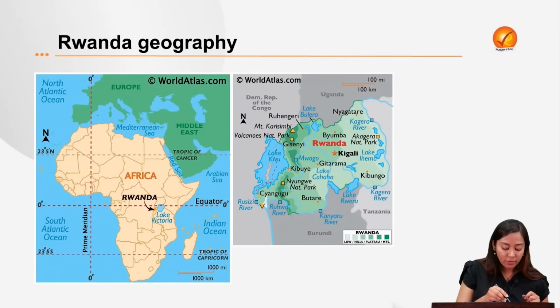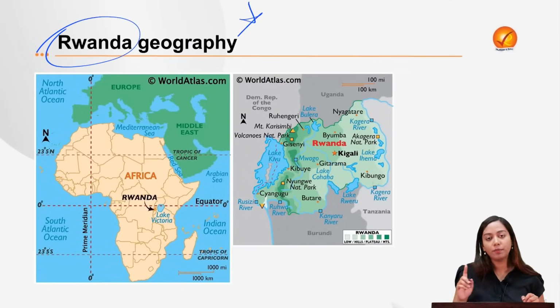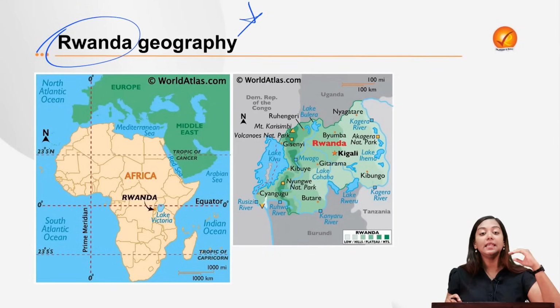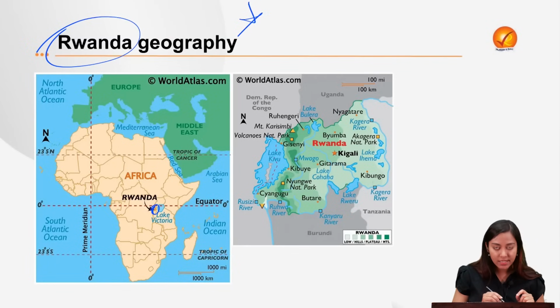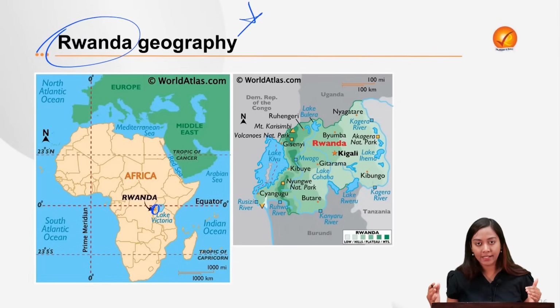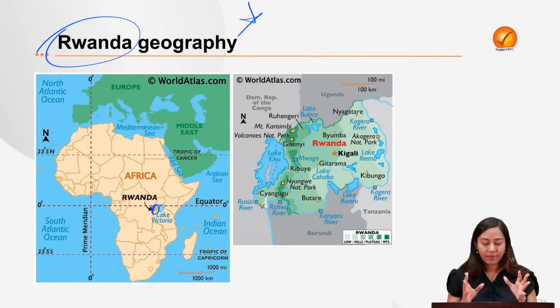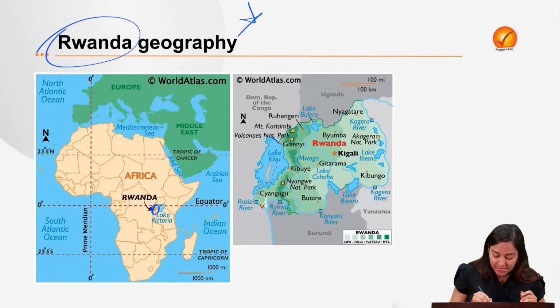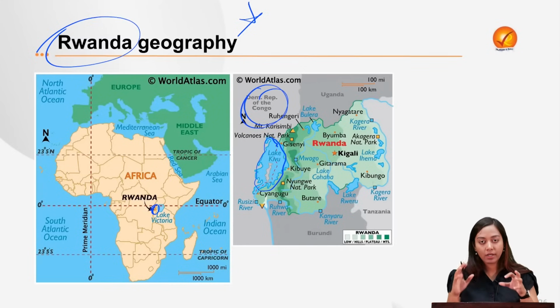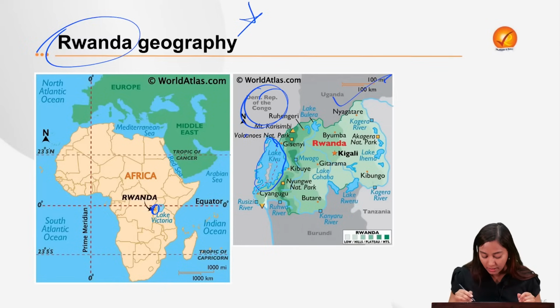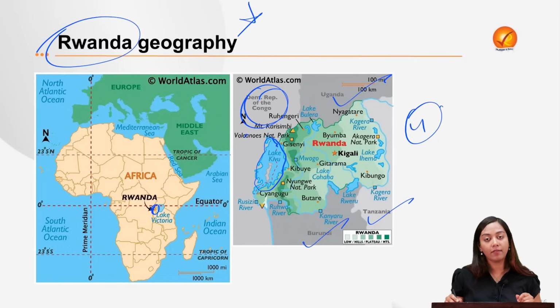Now talking about the geographical aspect, because this is very important from the UPSC point of view. Rwanda is an East African country lying below the equator. This is a country which is majorly mountainous. It has a lot of plateaus, a lot of hilly terrain and a lot of lakes. One such lake is Lake Kivu, which forms the natural boundary between the Democratic Republic of Congo and Rwanda. So naturally, what are the bordering countries? It's Congo, it's Uganda, it's Tanzania and it's Burundi. There are 4 countries neighboring Rwanda.